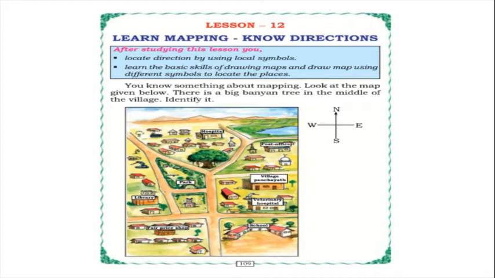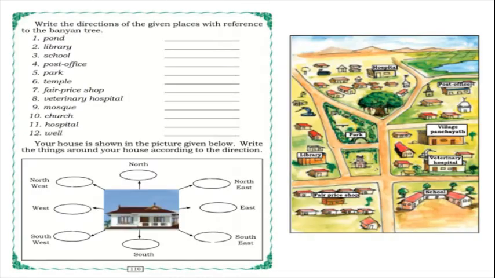So this is the example for mapping. Okay, yes. And we already know the cardinal points or directions: east, west, north and south. Okay, so let us move to the next page, children. Write the directions of the given places with reference to the banyan tree. So just now we have learnt mapping, isn't it?